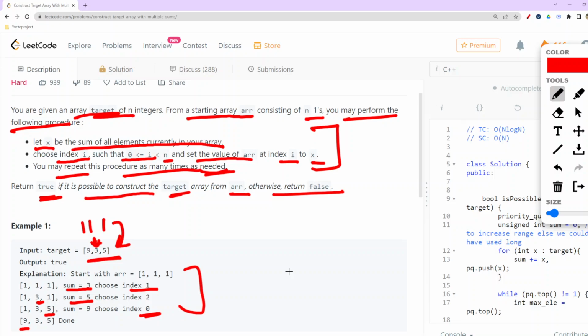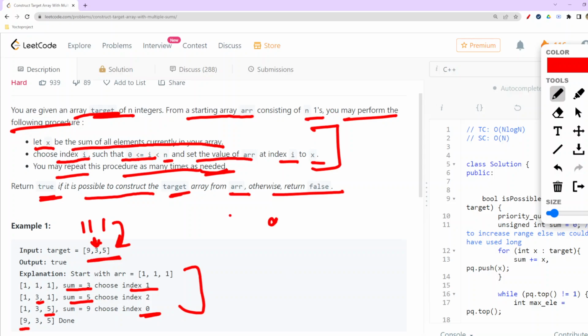But we can do this question the other way around. At a particular instance we can use the sum of all the elements.